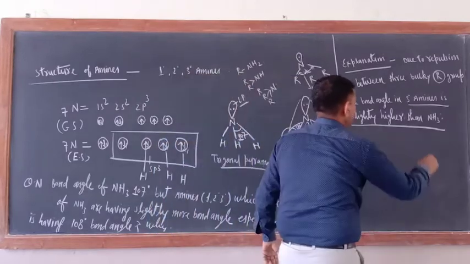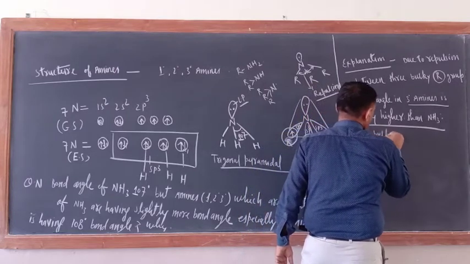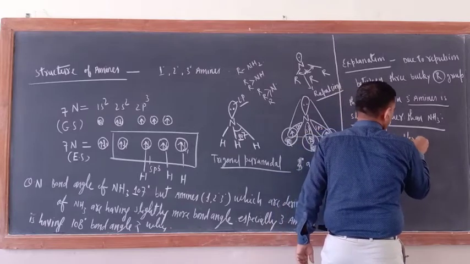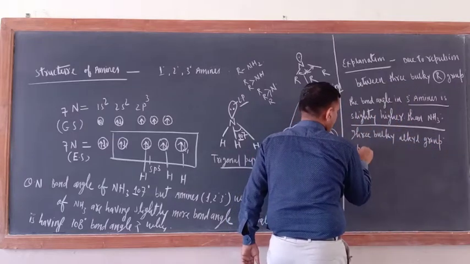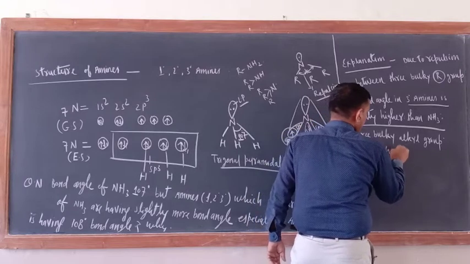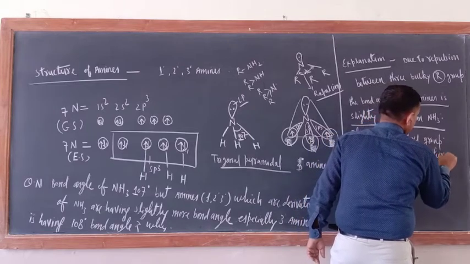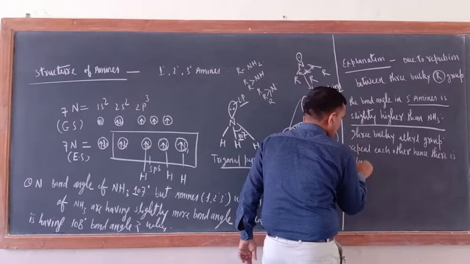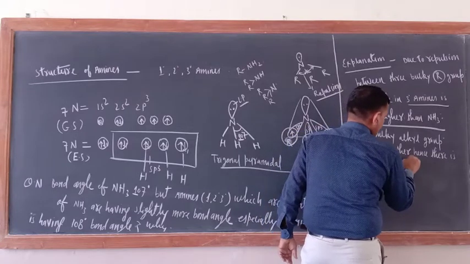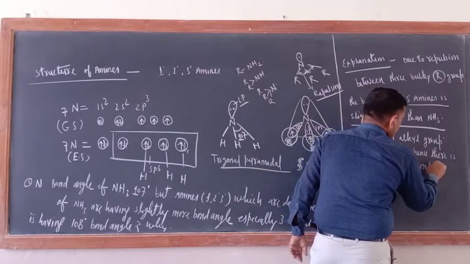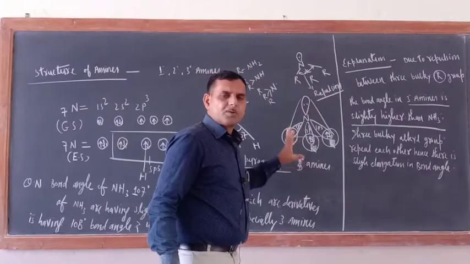So here you can write: 3 bulky alkyl groups repel each other, hence there is a slight elongation in bond angle. Okay, that is the reason.